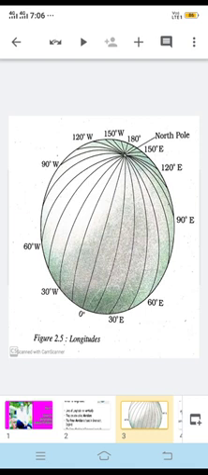I am repeating: as the earth is rotating from west to east, the places which are to the east of Greenwich, the prime meridian, will go ahead of Greenwich time.